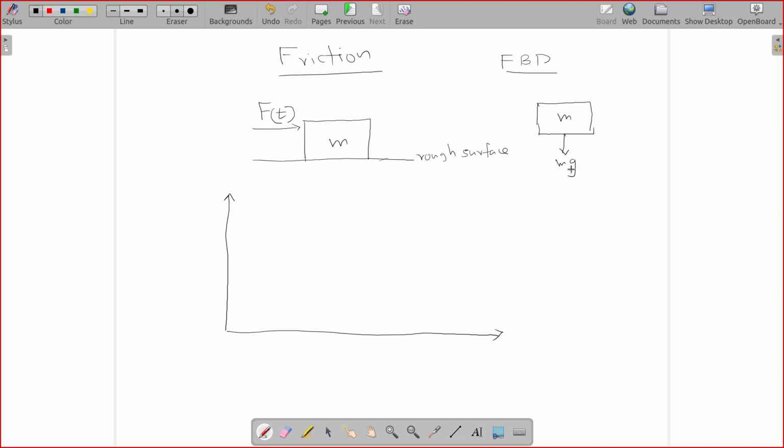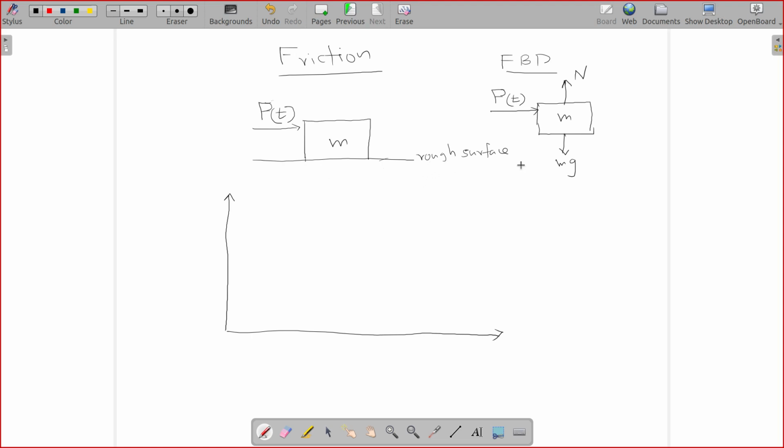You will have weight acting downwards, normal force from the surface acting upwards, and your external force F. We would rather call it P. Okay, P is the external force.